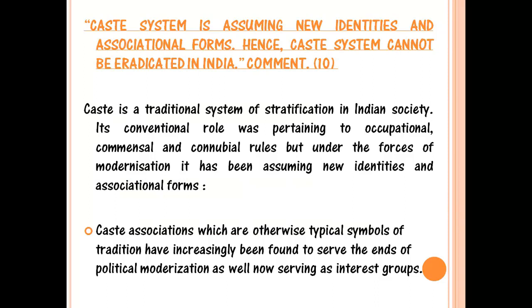But in the present scenario, it has become a tool of political organization, and it has also been acting as an interest group. For example, there is a Mahajan Sabha. It consists of mainly traders. It's a caste of traders, and it may use its caste as an interest group. So this is a new form which the caste system is taking.